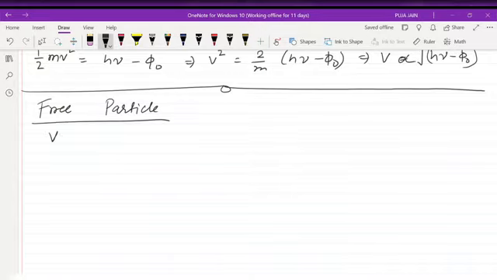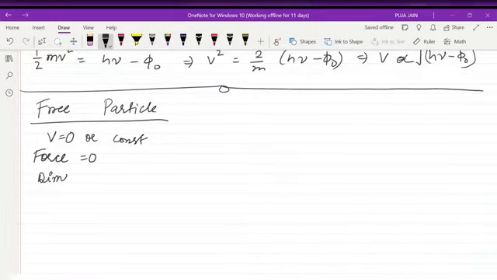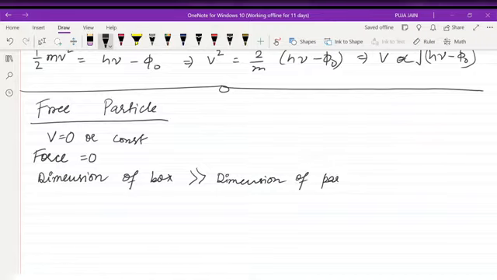A free particle is one in which the potential is zero or constant, and there is no force acting on the particle. That is, the particle is basically free. No force, no potential, free particle. The motive of today's video is that you have a quick revision and know the important formulas you must remember for your exam. In this case, the dimension of the box is much greater than the dimension of the particle.